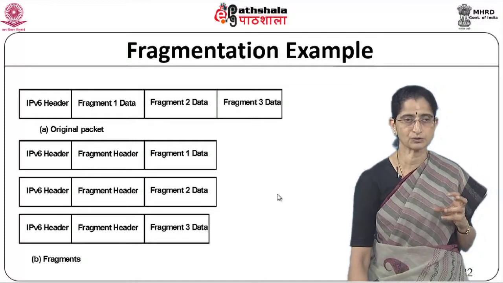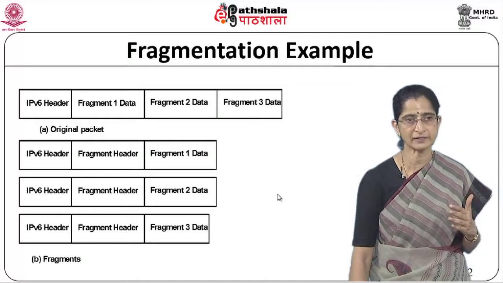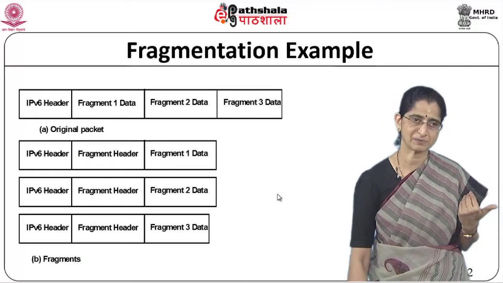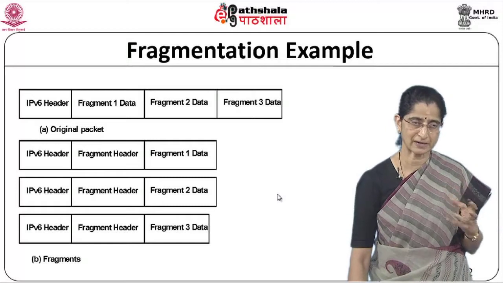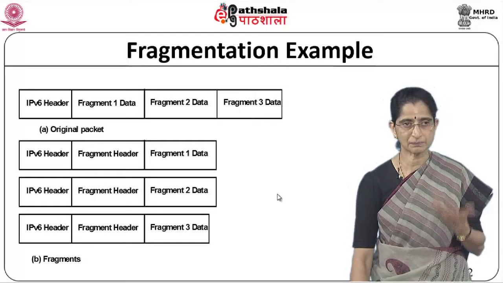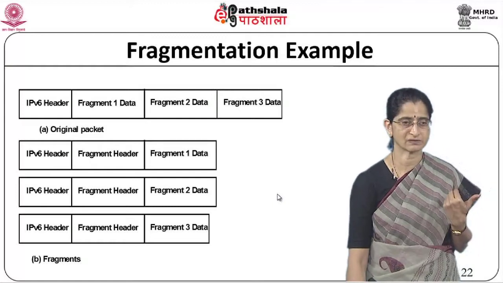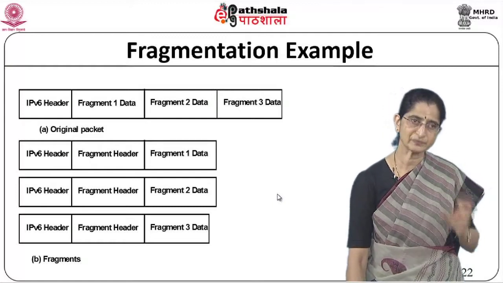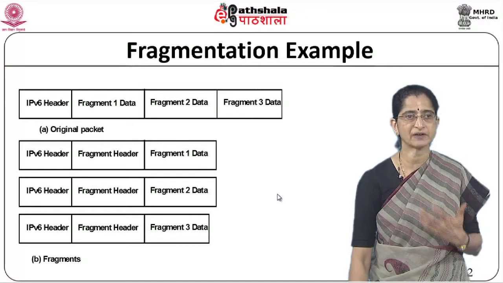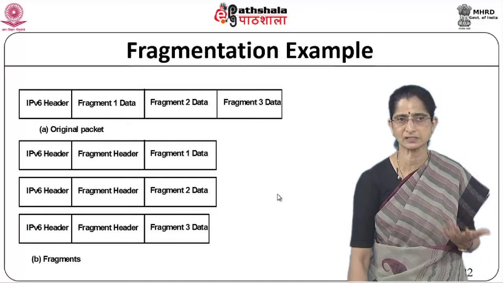What the source would normally do is, when it sends out a packet, if a particular router is not able to process it, it will send back an ICMP message saying that the packet is too big for it to process. In that, the MTU of that particular router will also be specified. Once that is specified, the source can make use of that MTU to send the fragments. So it can restrict the fragment size to that MTU and send it. This is what it will do.